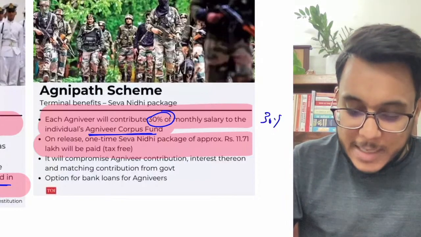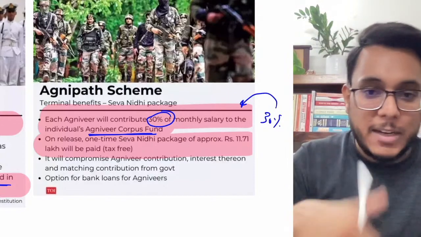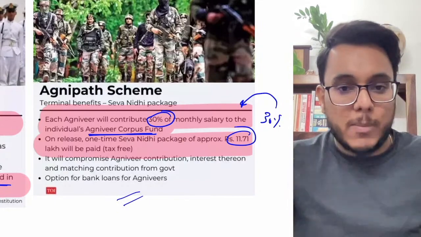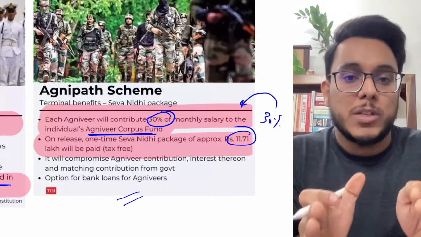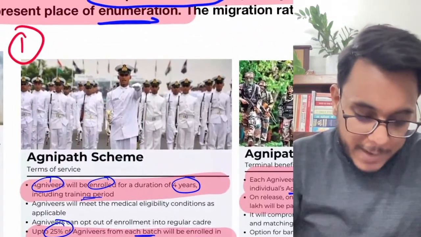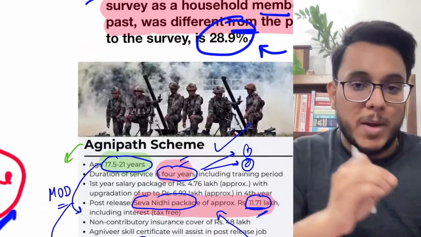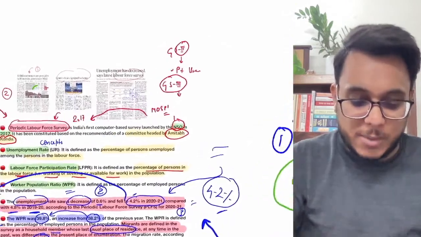The matching amount, the same 30%, will be matched by the government, and in 4 years it will accumulate to this particular amount. Is it clear or not? So this is all about the Agnipath scheme for appointing young soldiers in the age of 17.5 to 21 years, with 4 years of employment. After that they can stay or look for another employment. So this is one way.